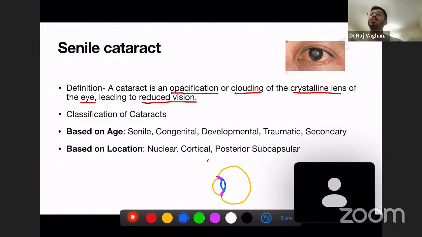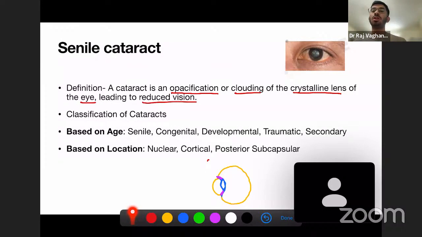You can see in this diagram that the lens has become very cloudy. This is the pupil, and behind the pupil is the lens, and you can see the cloudy material behind the pupil, leading to reduced vision.